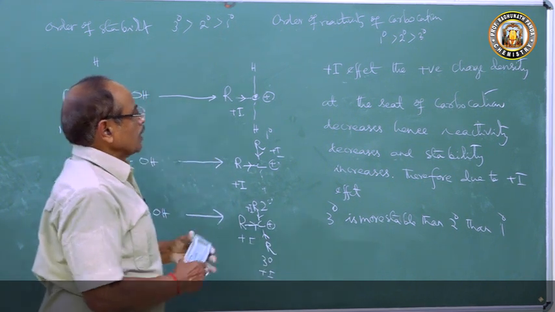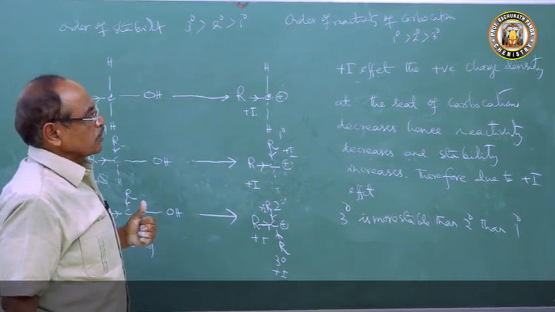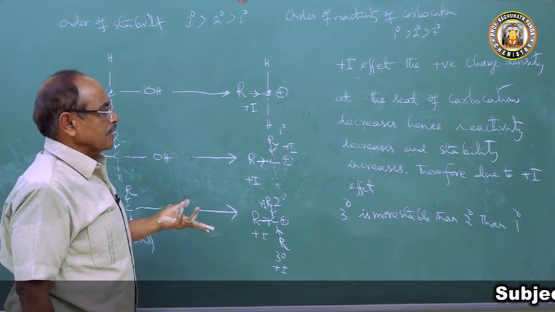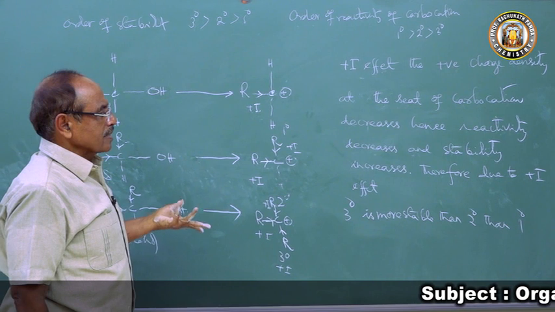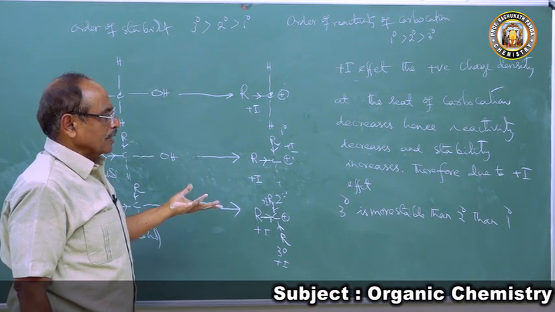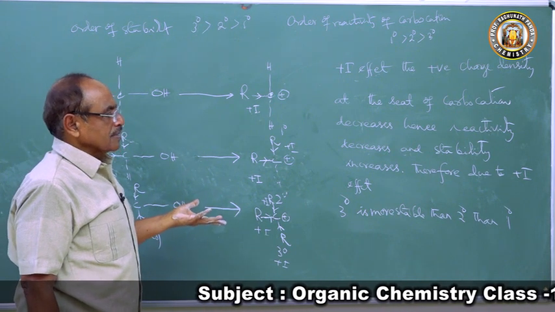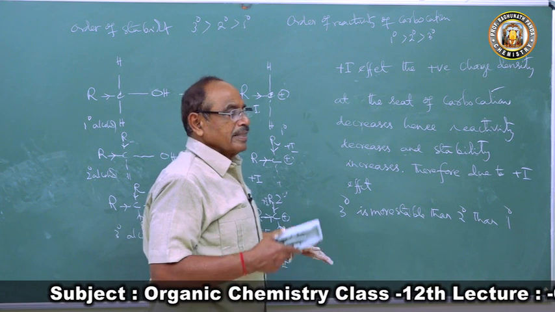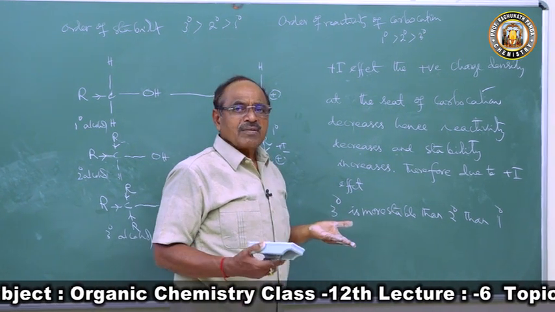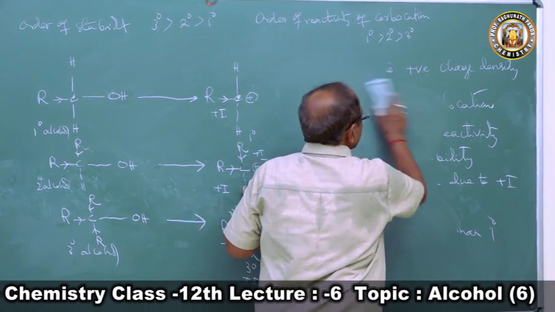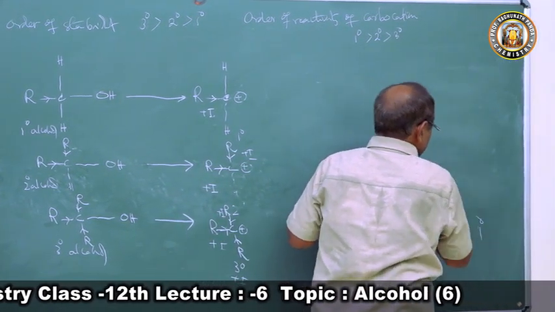So due to plus I effect, the positive charge density at the seat of carbocation decreases, hence reactivity decreases and stability increases. Therefore, due to plus I effect, tertiary carbonium ion is more stable than secondary carbonium ion. The carbonium ion which is more stable is more readily formed.